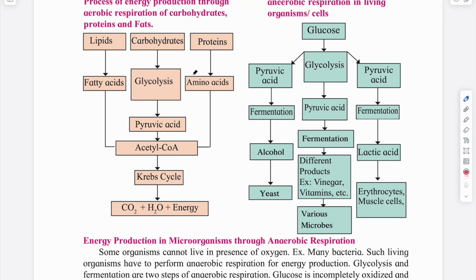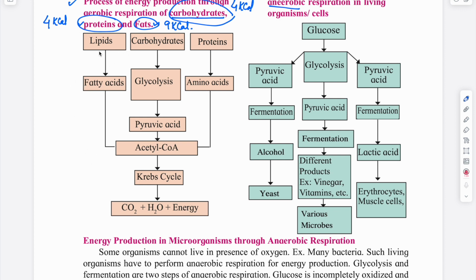Now we will do anaerobic respiration, but before we start with anaerobic respiration, let's see how other products are used. We have already seen how carbohydrates are used for cellular respiration, but apart from carbohydrates, proteins and fats can also be used for cellular respiration. Burning of 1 gram of carbohydrate yields 4 kilocalorie energy. Proteins also give the same amount of energy, 4 kilocalorie, and fats give about 9 kilocalorie energy.